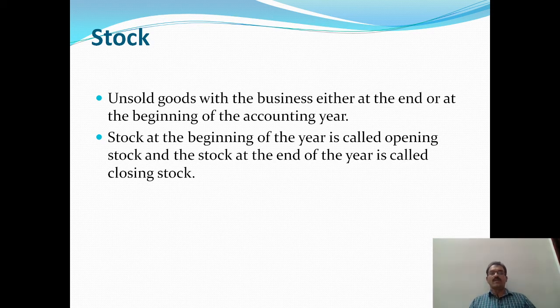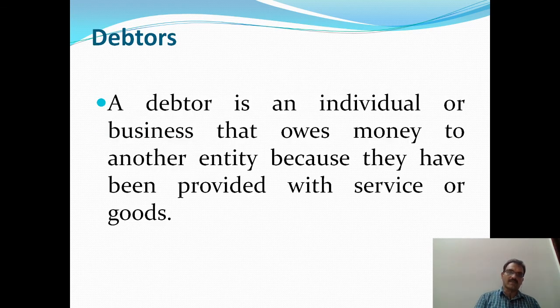Stock on 1st January 2020, at the beginning of the year, is called opening stock, and the stock at the end of the year is called closing stock. So two types of stocks are there, opening stock and closing stock.